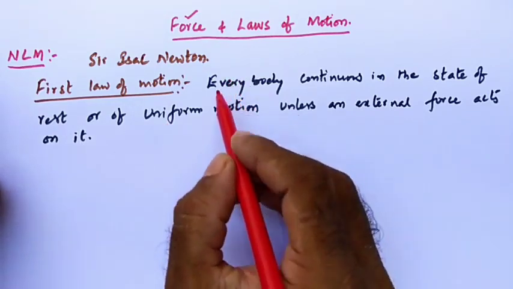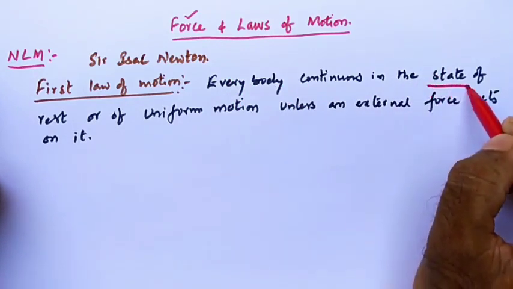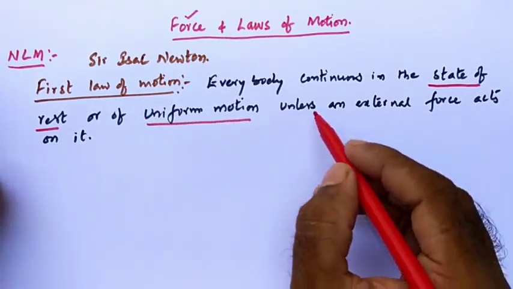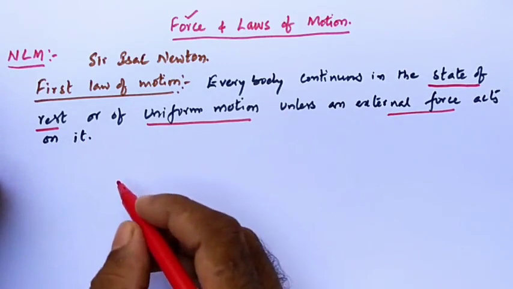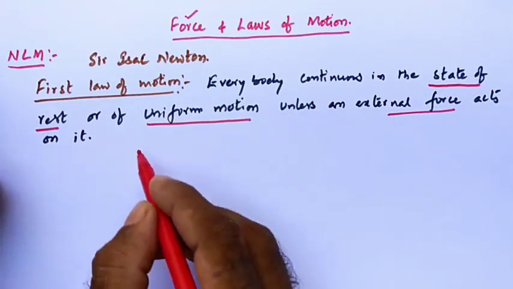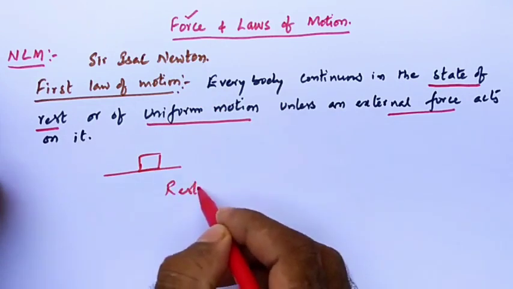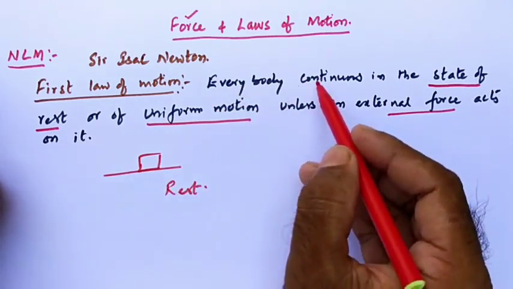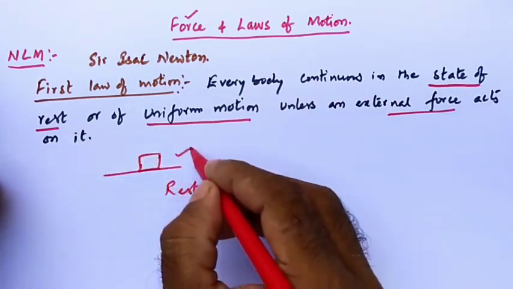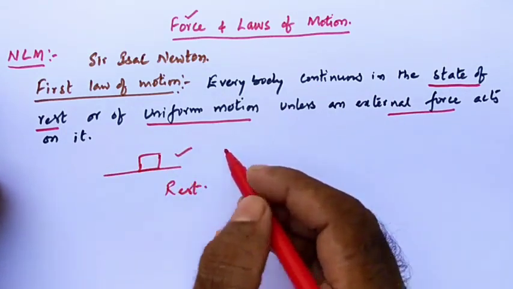Every body, you take any body, continues in the state of rest or of uniform motion unless an external force acts on it. So what is the meaning of this statement? Let us take an object which is at rest. Every body continues in the state of rest. So if the body is at rest, it continues its state of rest unless an external force acts on it. Is it correct or not?